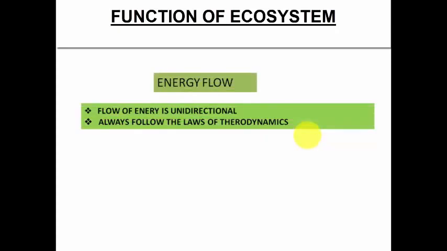Let's move ahead with the third function, which is energy flow. One should always understand that in any ecosystem, whether it is a marine ecosystem, desert ecosystem, terrestrial, aquatic, or any ecosystem, small as well as large, the flow of energy is always unidirectional.